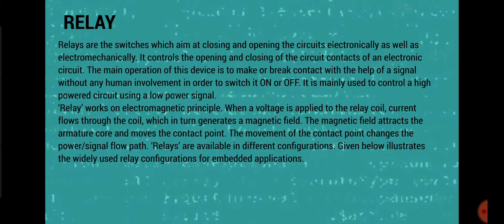When a voltage is applied to the relay coil, current flows through the coil, which in turn generates a magnetic field. The magnetic field attracts the armature core and moves the contact point. The movement of the contact point changes the power or signal flow path. Relays are available in different configurations.